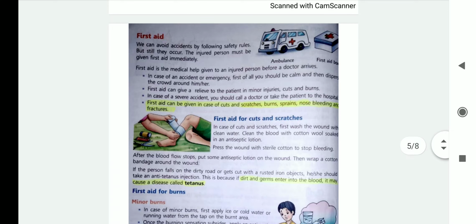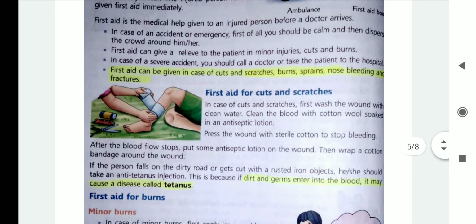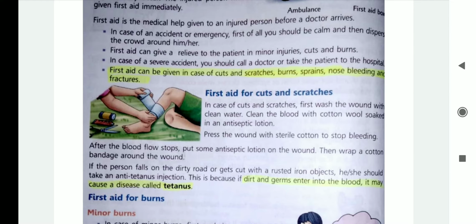Now children, what is first aid? First aid is the medical help given to an injured person before a doctor arrives. Children, if a person meets with an accident, it is our responsibility to give him first aid. First of all, we should not panic. If we see an accident, we should not panic. And if many people have gathered around the person, we should ask them to go away from the person so that he or she may get fresh air.